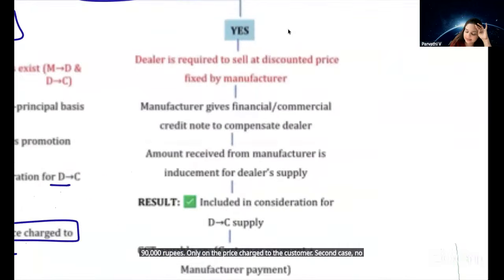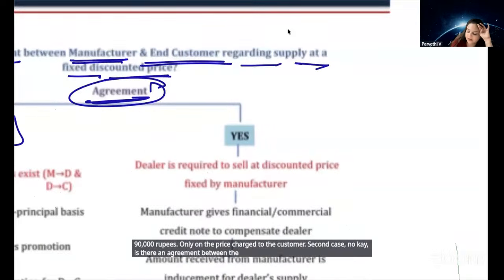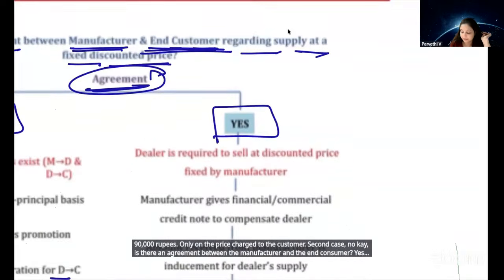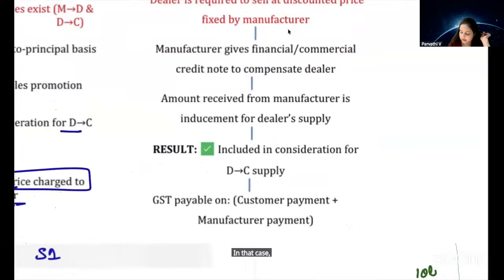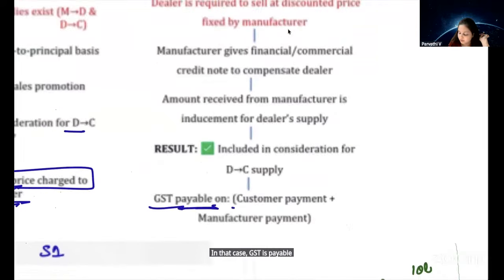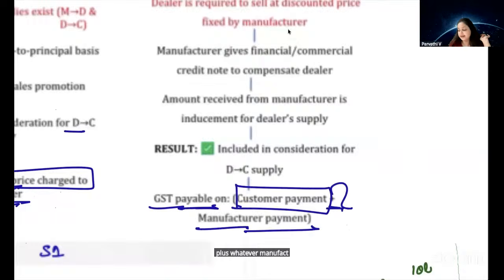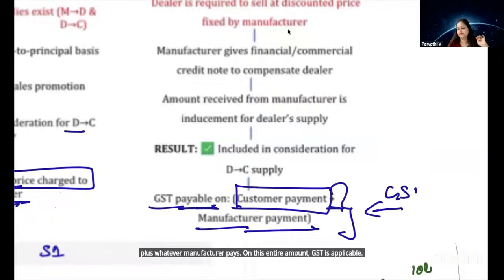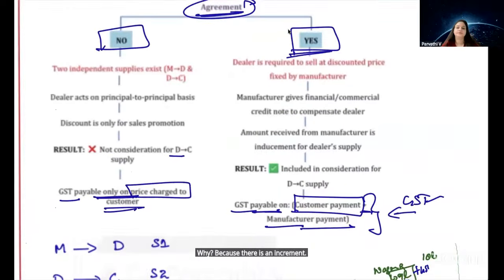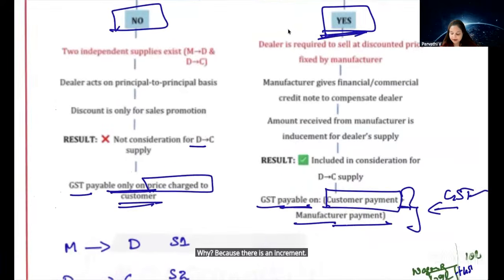Second case: is there an agreement between the manufacturer and the end consumer? Yes, there is an agreement. In that case, GST is payable on how much the customer pays plus whatever the manufacturer pays. On this entire amount, GST is applicable. Why? Because there is an agreement. Are we clear?